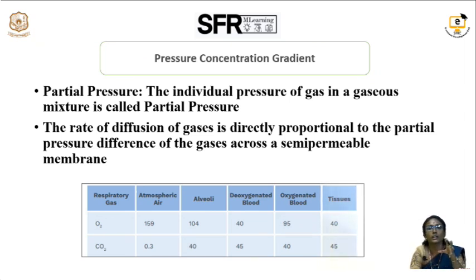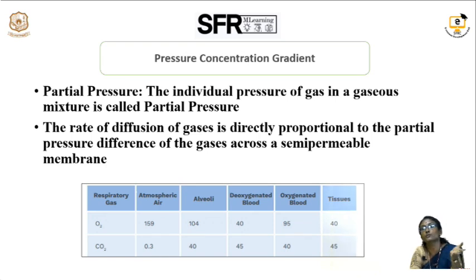When the partial pressure of oxygen is higher in the alveoli and lower in the blood after the metabolic processes, the gaseous exchange takes place.